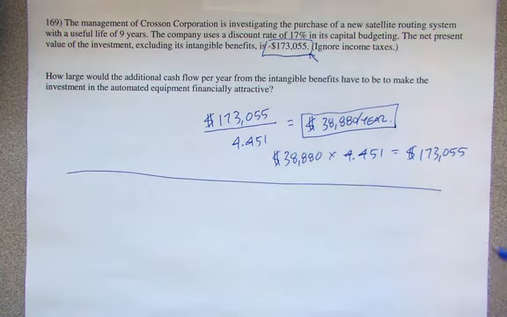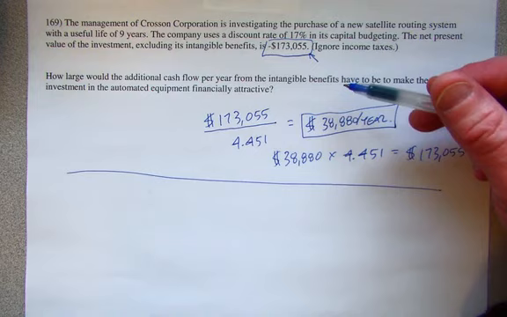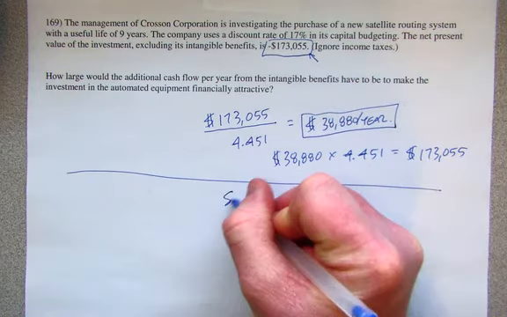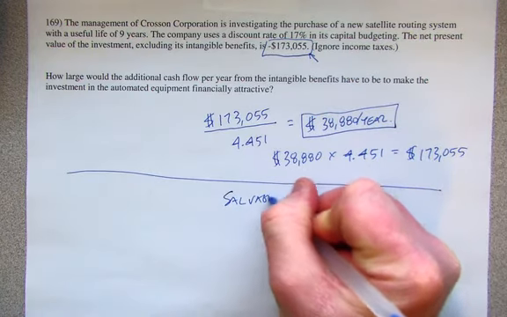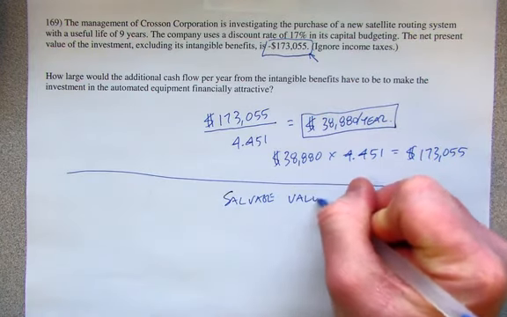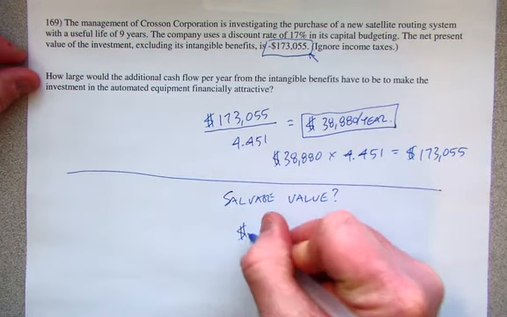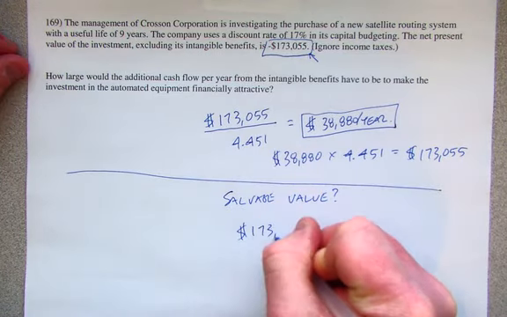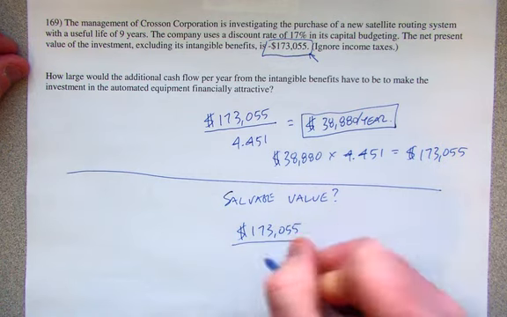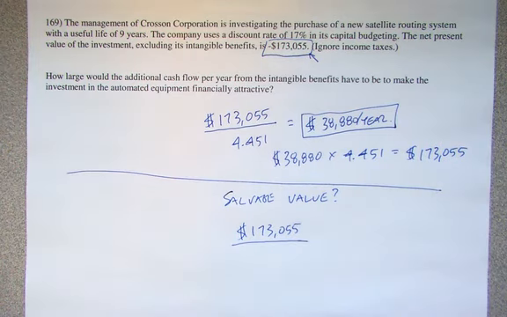What if instead of the intangible benefits being the unknown, what if we're not sure about the salvage value of this equipment at the end of 9 years? It's a very similar calculation, but you need to use the present value table for the present value of a single sum in that case.